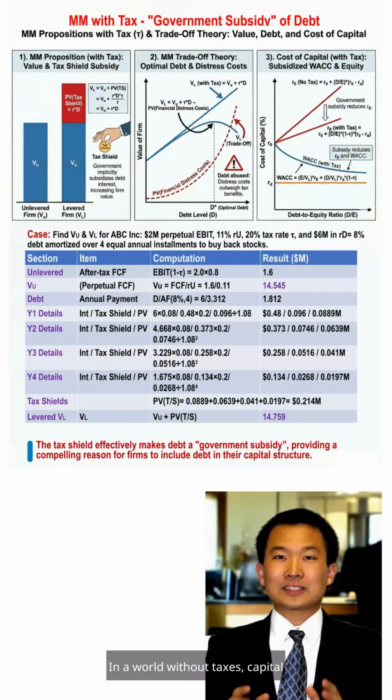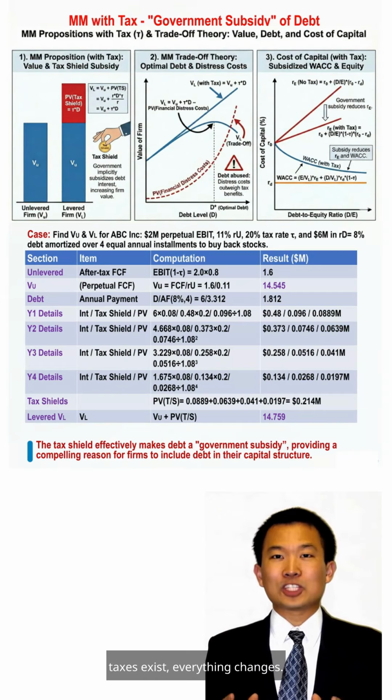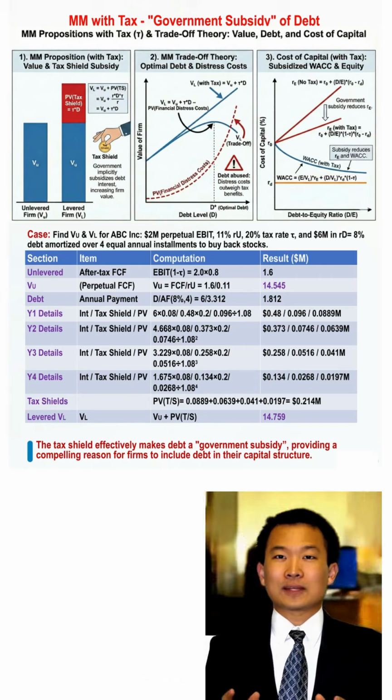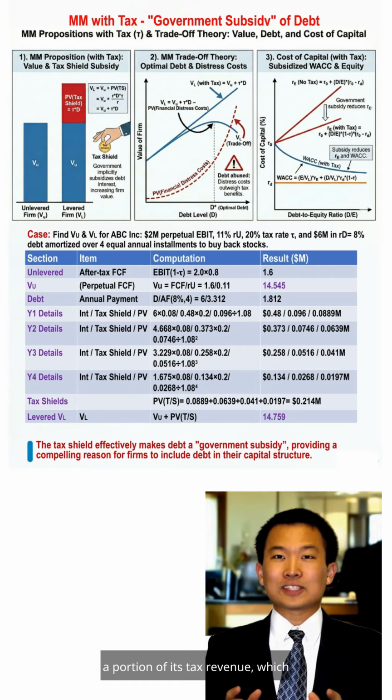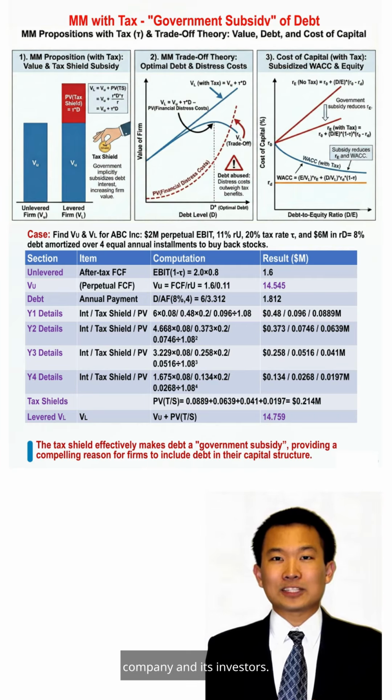In a world without taxes, capital structure doesn't affect a company's value, but once corporate taxes exist, everything changes. Why is that? Because interest payments are tax deductible, but equity returns are not. This means the government gives up a portion of its tax revenue, which is basically like paying part of your interest for you. The taxes you save don't just disappear, they stay with the company and its investors.